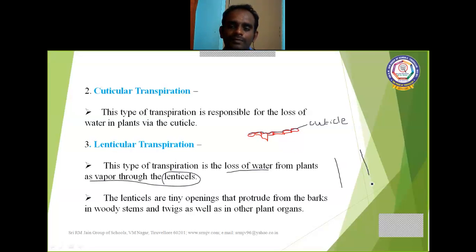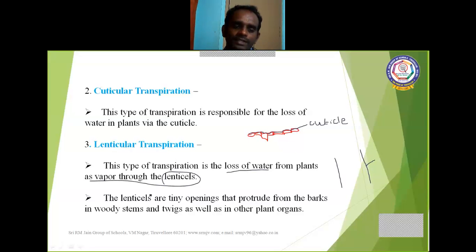When the plant becomes a tree, the stem is the trunk, and it is covered with bark. The bark has small openings called lenticels. If the water is lost through the lenticels, it is said to be lenticular transpiration.